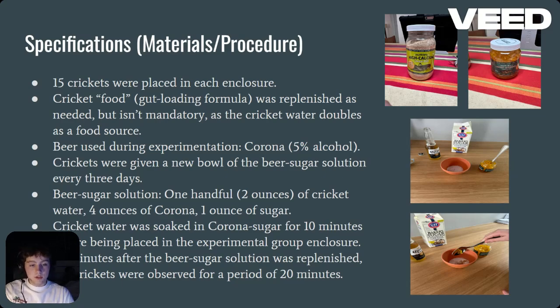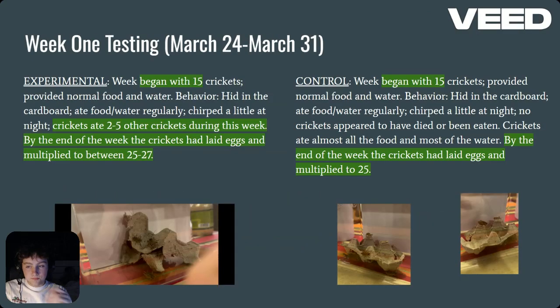The beer sugar solution consisted of 2 ounces of cricket water, 4 ounces of Corona, and 1 ounce of sugar. The crickets' solution was soaked in the Corona sugar mixture for about 10 minutes. 30 minutes after the beer sugar solution was replenished, the crickets were observed for a period of 20 minutes.